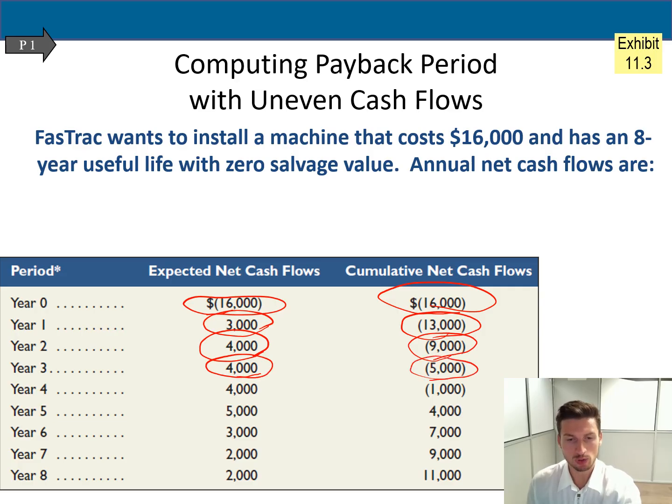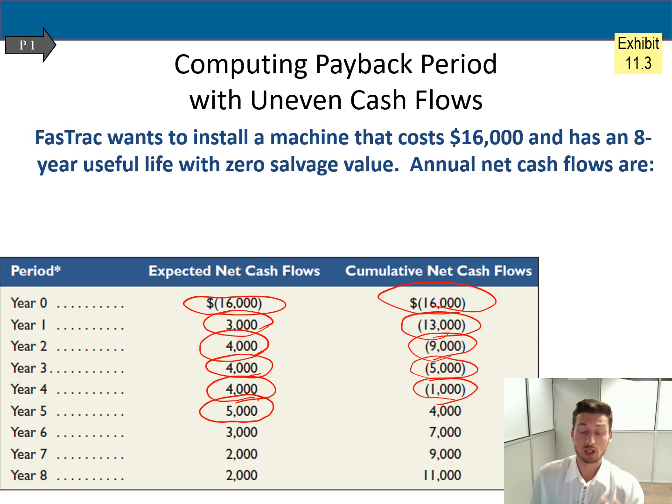In year 4 I got another 4,000 and my balance got to minus 1,000. So in year 5, what is happening? Please pay attention. I'm getting another $5,000. And in year 5, you start making a profit, which means you got your money back, what you invested, 16,000, and you start to earn additional profit from it, which is 4,000.